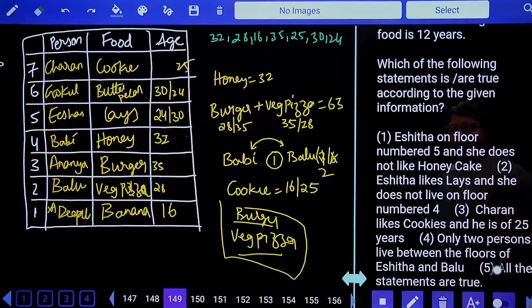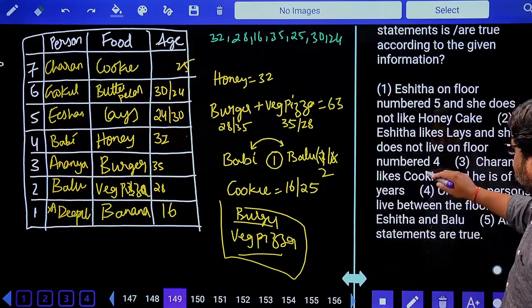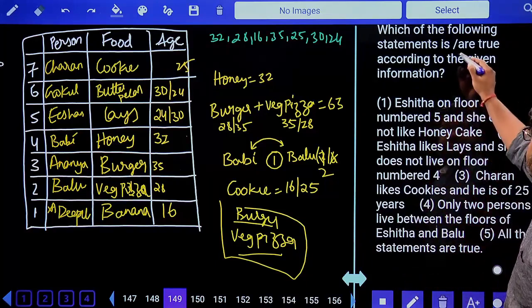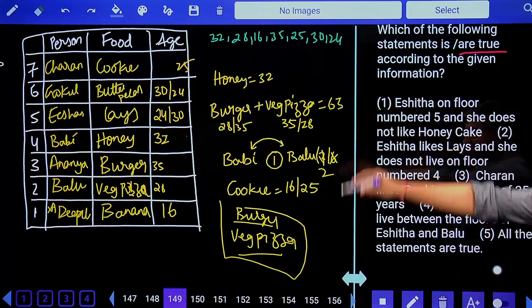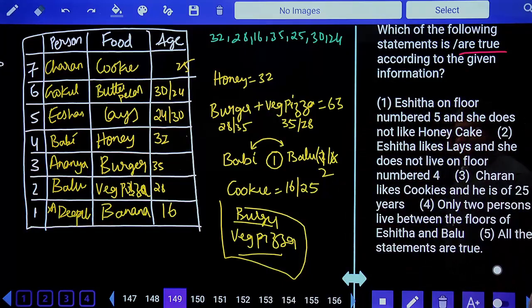Which of the following statements is true? He says true. Concentrate on this point. It is told to us that it should be true. Ishita is on floor number 5. Yes. And she does not like honey cake. Ishita is in floor number 5 and she likes lace. Yes, absolutely right. The first option is definitely true because we are supposed to go with true. Yes, Ishita is living on floor number 5, 100% true. And she does not like honey cake because she likes lace. So, first option.